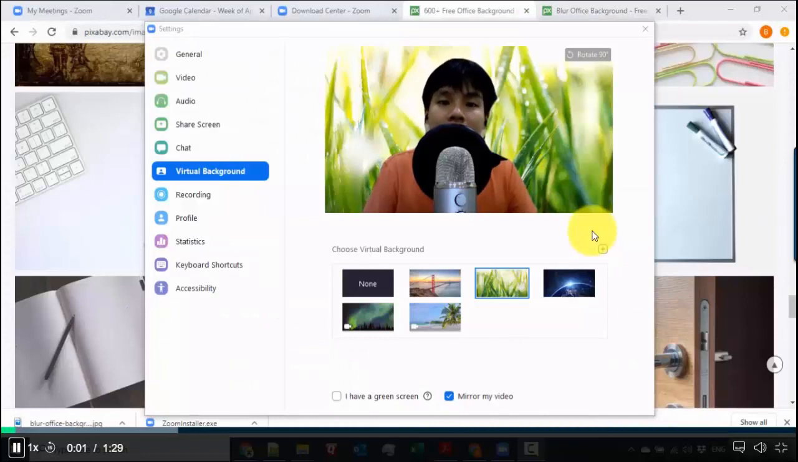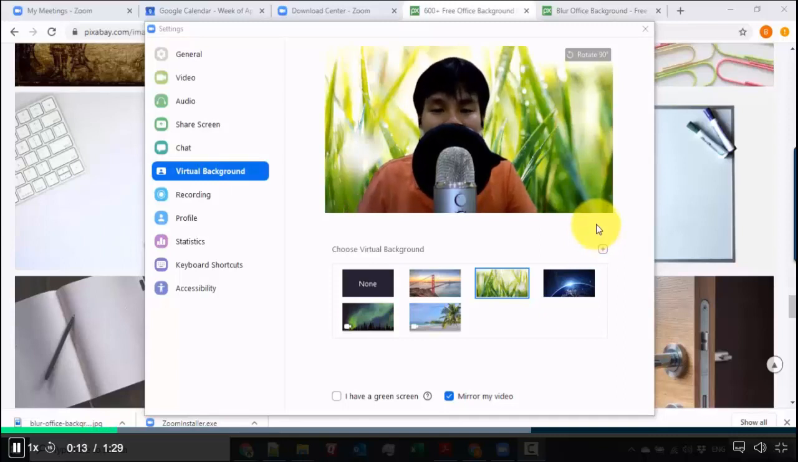Okay, so now our second tip is showing you how we can change the virtual background to our custom image. Okay, so if we want full control on what we see here in the background, we can do that quickly.